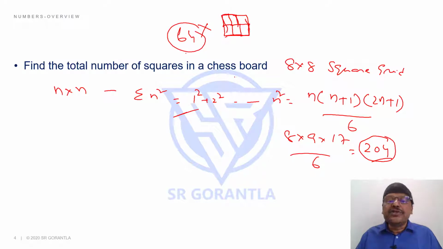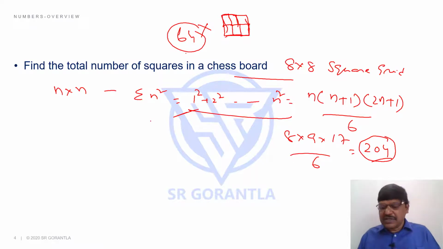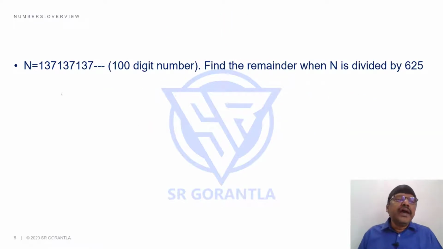This question appears to be somewhat difficult, but it's just the sum of first n squares formula, which you might have learned in school days, right? That's how the questions appear. Let's take one more example, students. N equals 137137 and so on, a 100 digit number. Find the remainder when n is divided by 625.